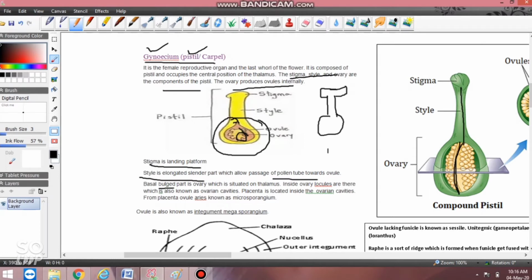So the basal part is known as the ovary, and the ovary is situated on the thalamus. Inside the ovary, locules are there. Locules are also known as ovules; both are the same thing. And this space, like the uterus where the baby is, is known as the ovarian cavity. And placenta, this is what I have explained to you earlier.